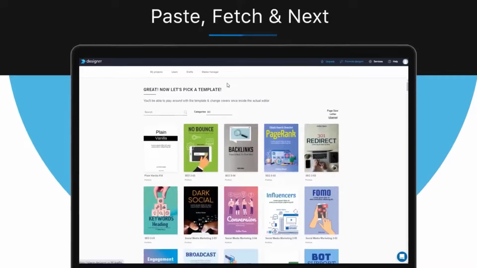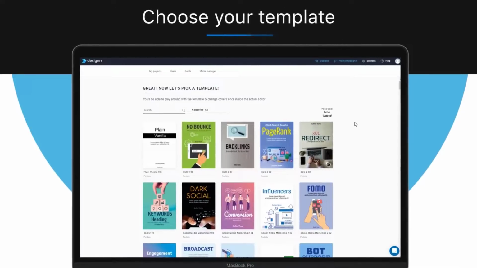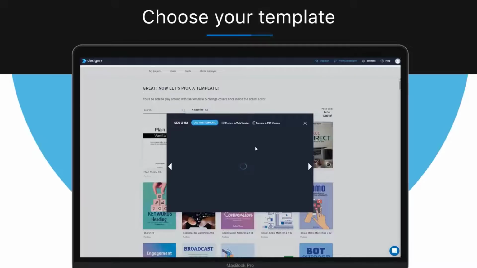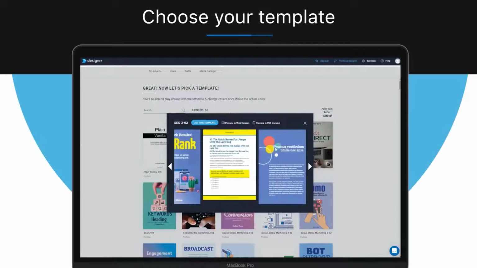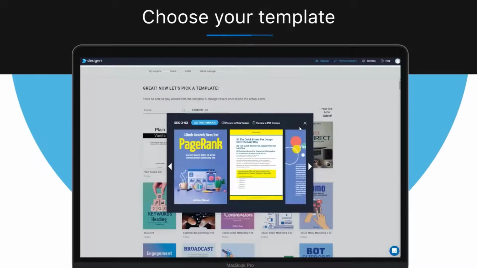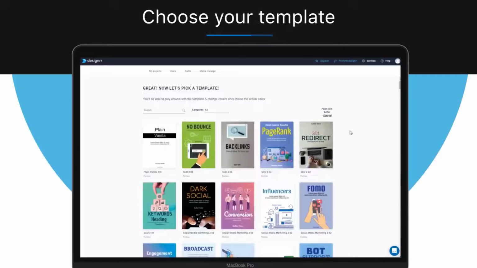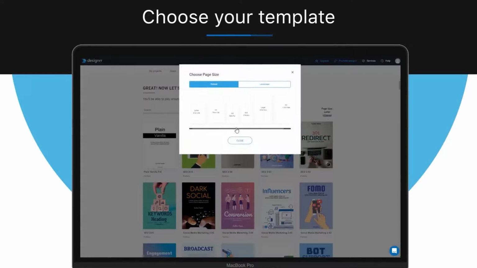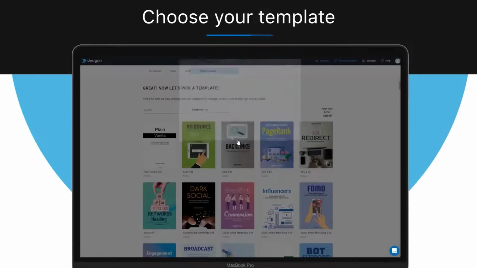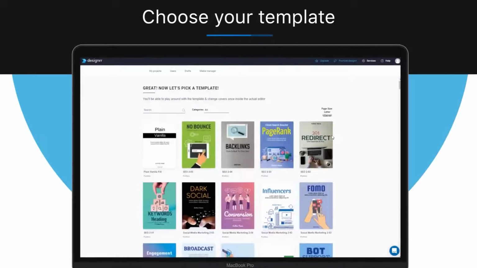Now on this screen, you can choose a template. But before you do, you can preview a template in advance to see if it fits your needs. And it's important not to get hung up on templates, as you can change them afterwards. And you can also change anything in the styling too. What you can also change here is the page size. For example, if you're in the US, you probably want to select letter, or outside the US, perhaps A4. And again, this can be changed afterwards, so don't worry about making the right decision now. Select this template and click Use.